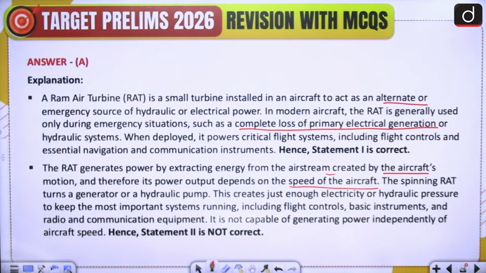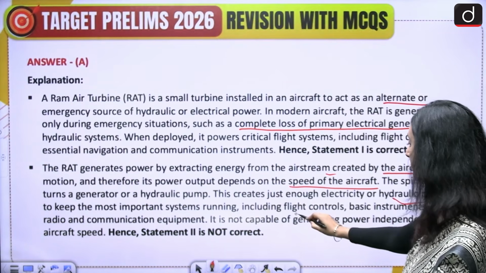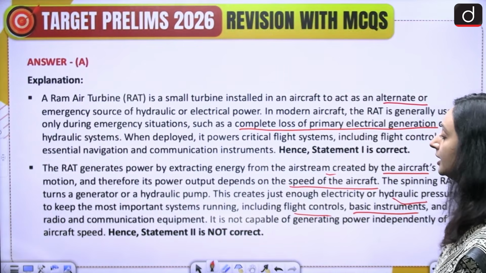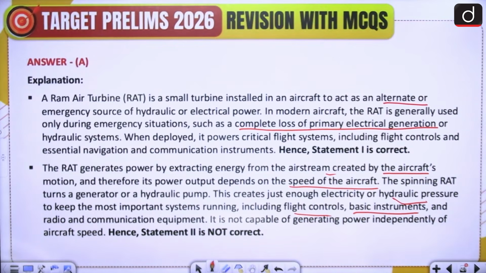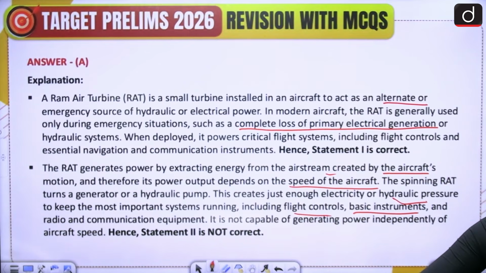This spinning RAT turns a generator or a hydraulic pump. This creates enough electricity or hydraulic pressure to keep the most important systems running, including flight controls, basic instruments, radio and communication. So it is majorly dependent on the speed of the aircraft. Faster the aircraft is moving, faster the turbine is going to move, and faster this power is going to be generated to keep the basic systems in the aircraft alive.